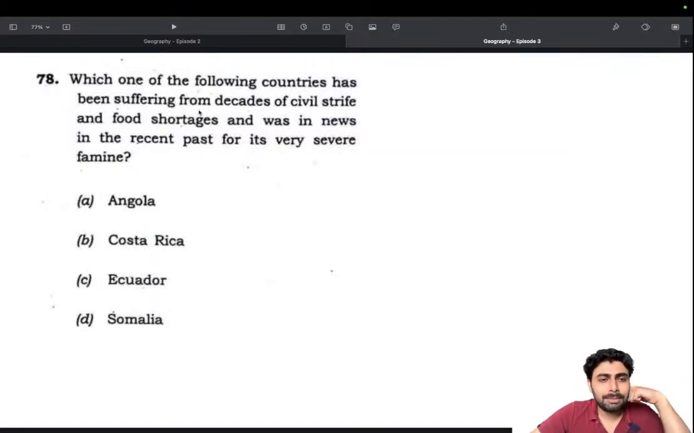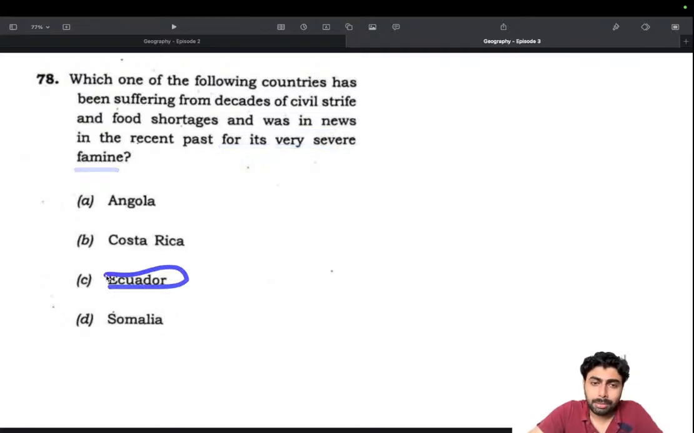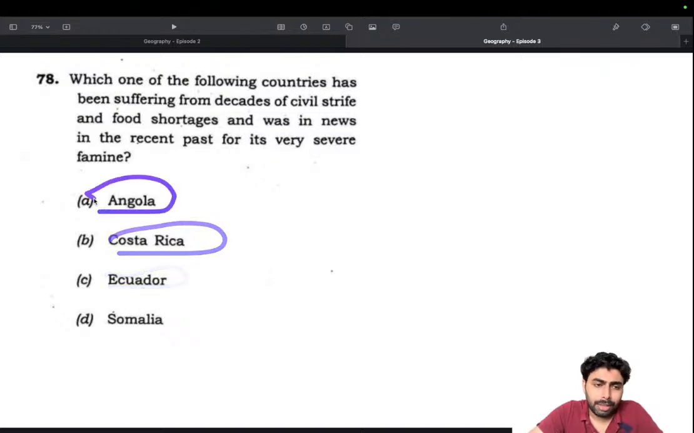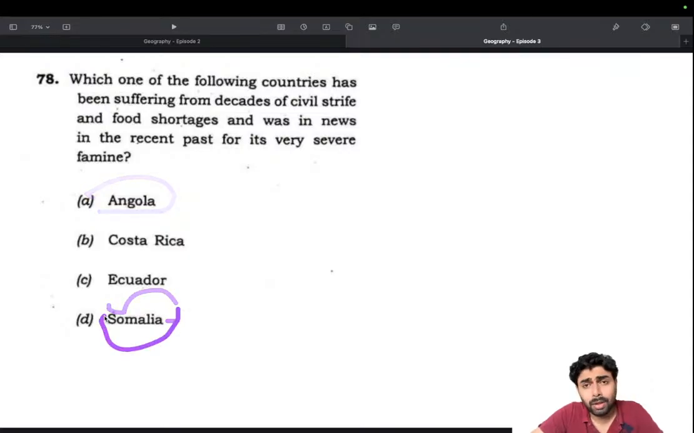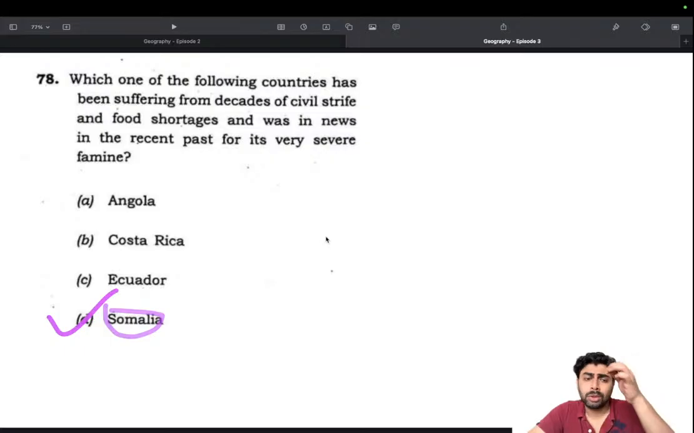Which one of the following countries has been suffering from decades of civil strife and food shortages and was in news in the recent past for its very severe famine? Very severe famine. Ecuador is a country in South America, so that's different. This is in Central America, okay. Angola is in Africa, and Somalia. Somalia is very infamous for civil strife, lack of government, lack of machinery, Somalian pirates. So everything in terms of development, Somalia is the benchmark, or is a prime example of how not to be. So that's a natural choice for all of this. So that's it. Somalia.